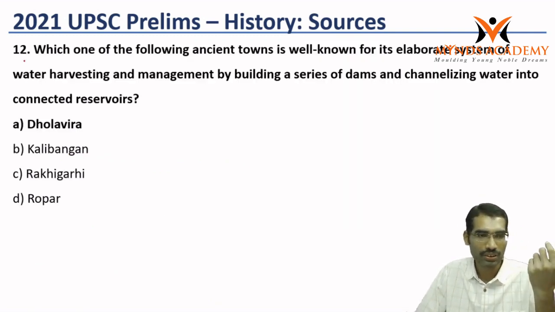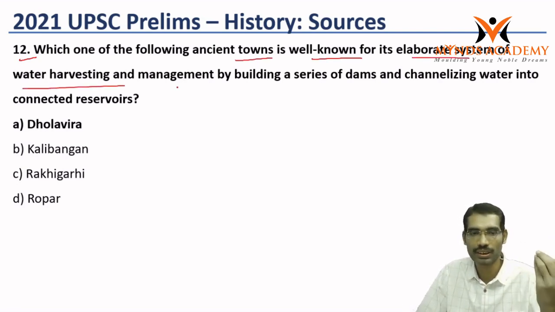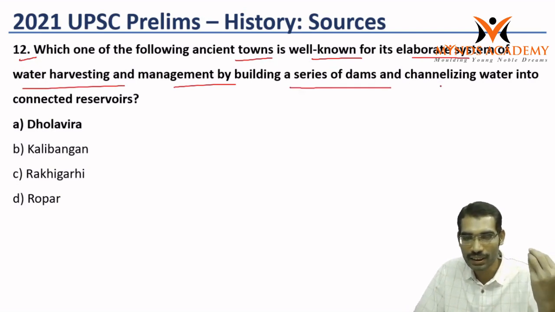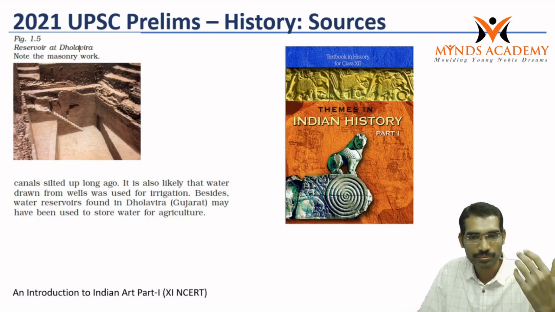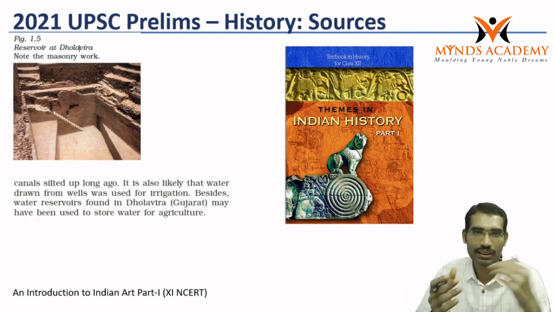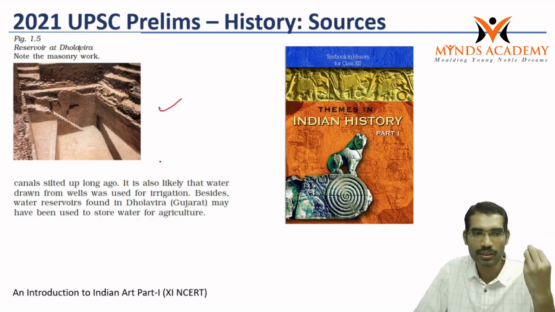Now next question, 12th. Which one of the following ancient towns is well known for its elaborate system of water harvesting management by building a series of dams? This you can read in the Harappan chapter in the new NCERT itself. There is even one picture also saying reservoir at Dholavira. So it itself is showing the importance of water management near Dholavira.